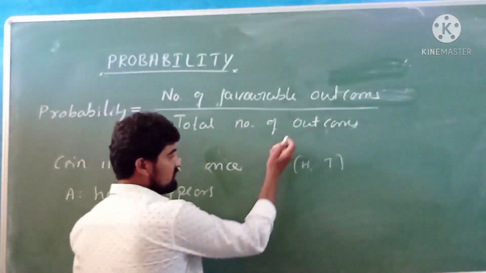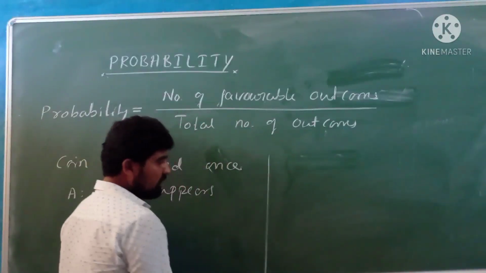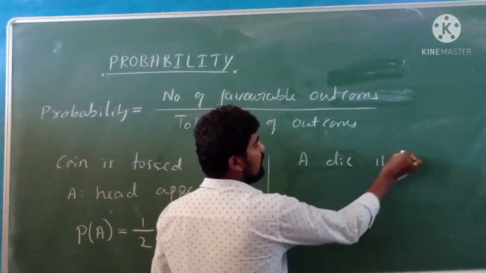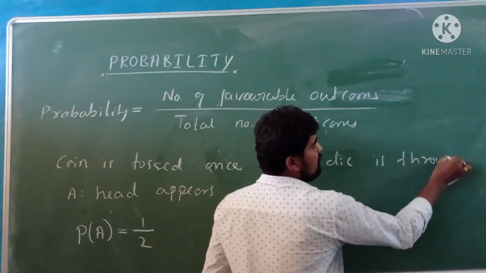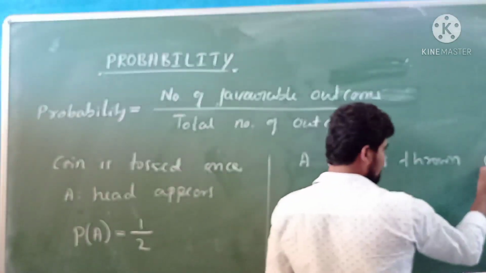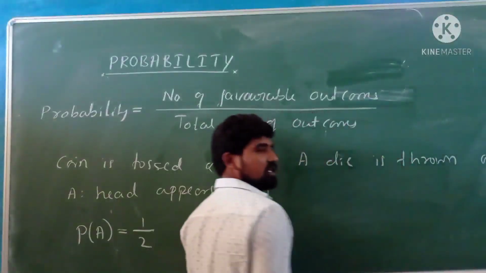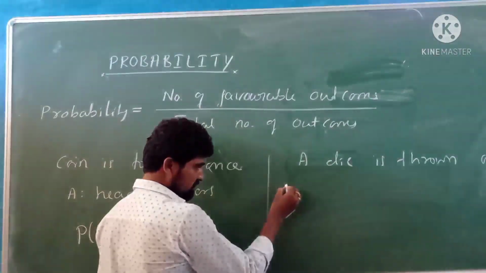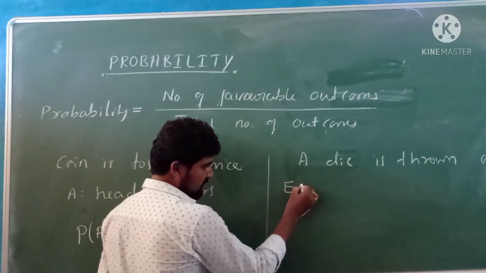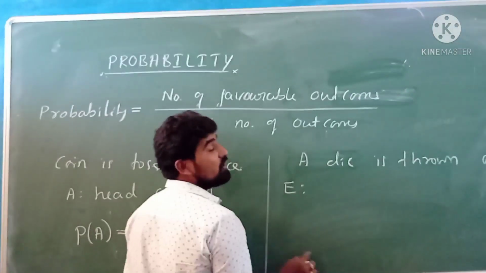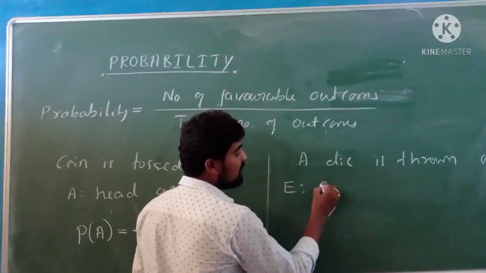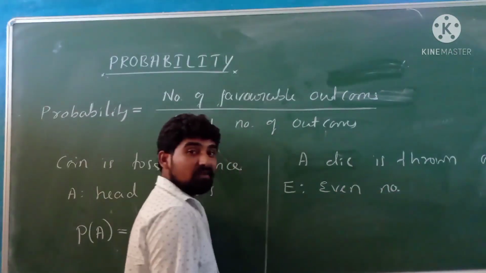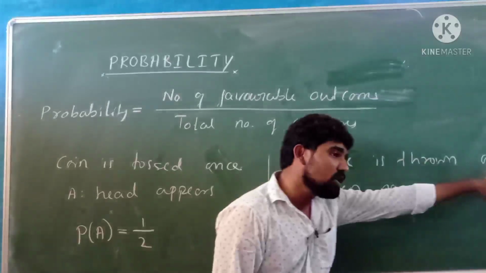So consider one more example. A die is thrown. Thrown in the sense tossed down, just once. And the question is, what is the probability of getting an even number? Again, let us define one more event here. Let the event be E, and we need to calculate the probability of getting an even number when a die is thrown once.